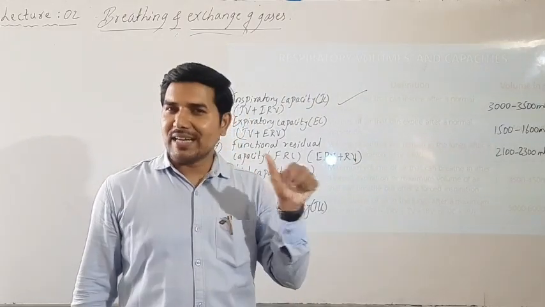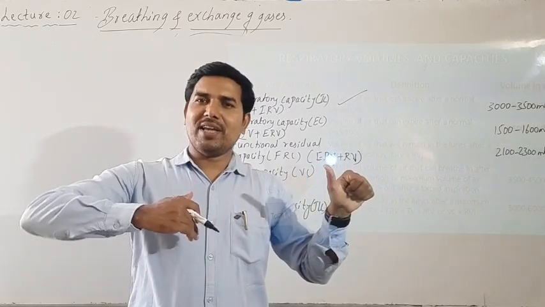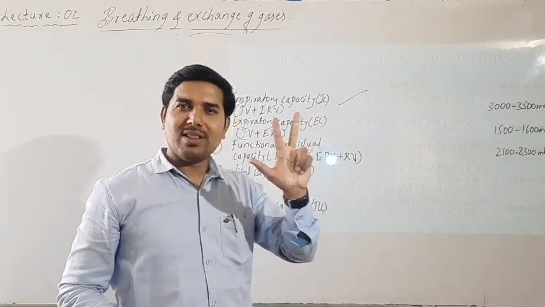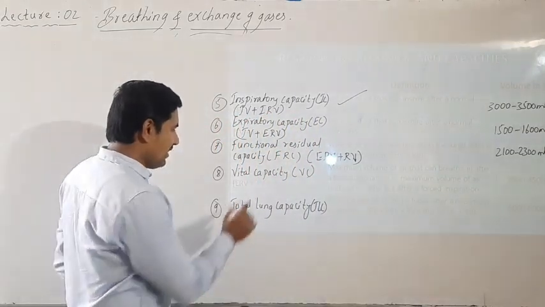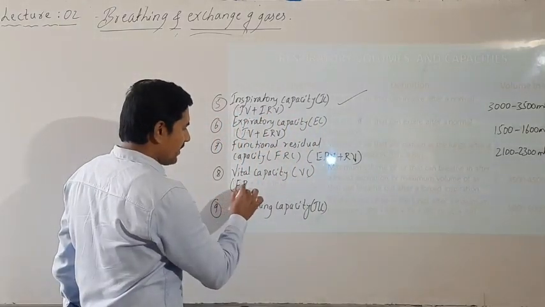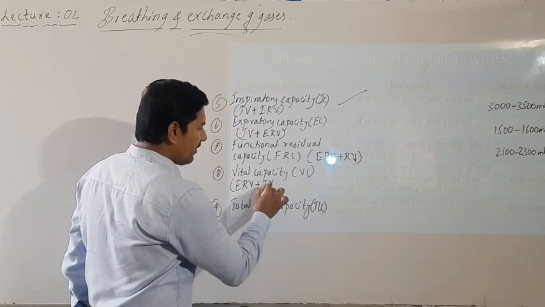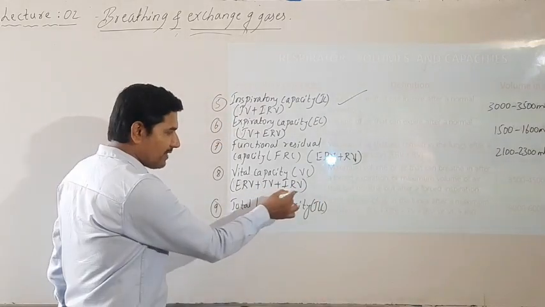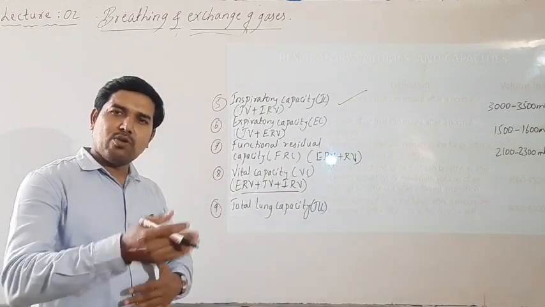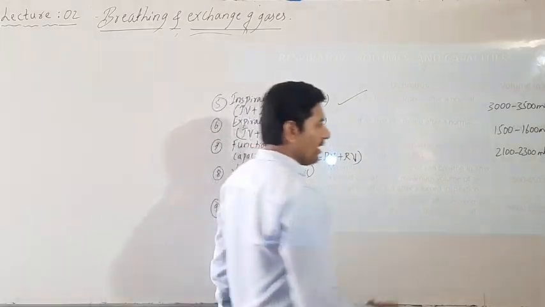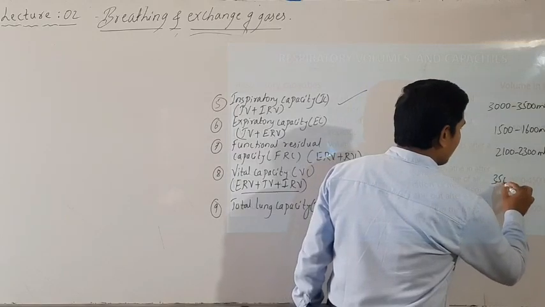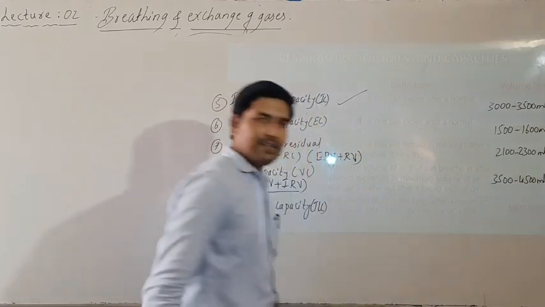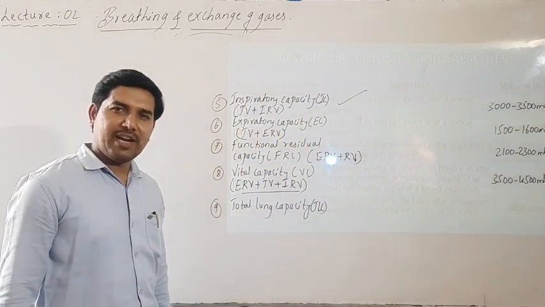Normal respiration is TV, maximum intake of air is IRV, maximum giving out of air is ERV. So all these three together will be added. That's why it is given by ERV plus TV plus IRV. Okay, add all this. What volume do you get? You will get about 3500 to 4500 ml.